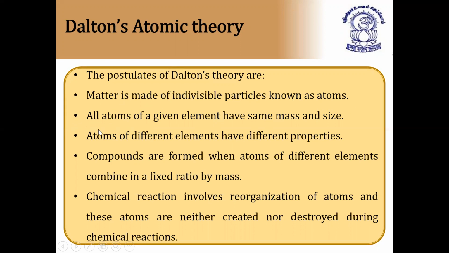And second point, all atoms of a given element have same mass and size. And this is probably correct. All atoms of a given element, for example, hydrogen atom, oxygen atom, and so on. Any atom of given element have same mass and size. Next, third point, atoms of different elements have different properties. It is true, because hydrogen properties are different than oxygen properties or any other element, sulfur, iron, etc.